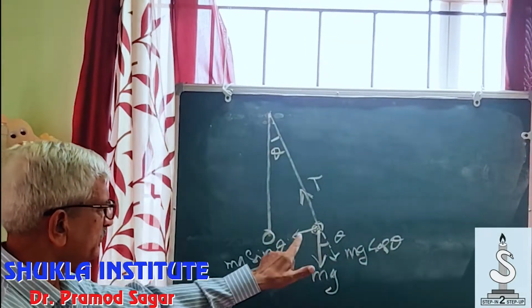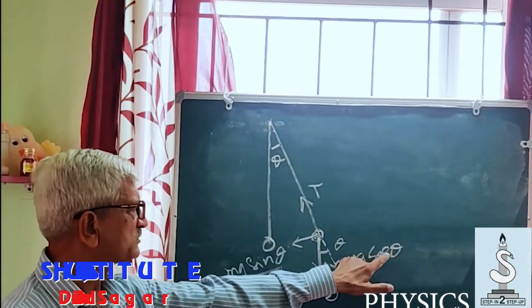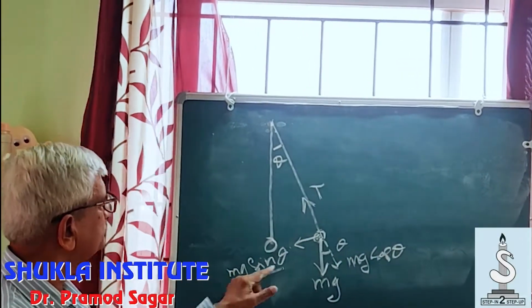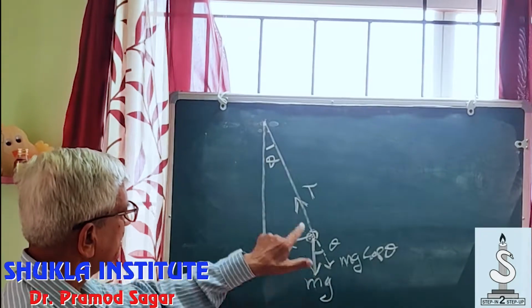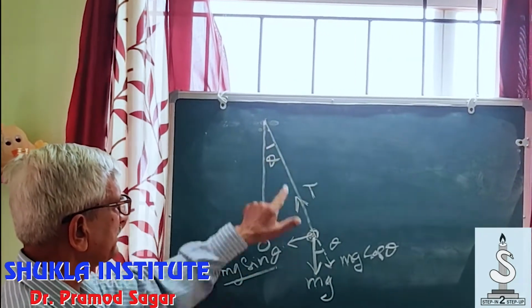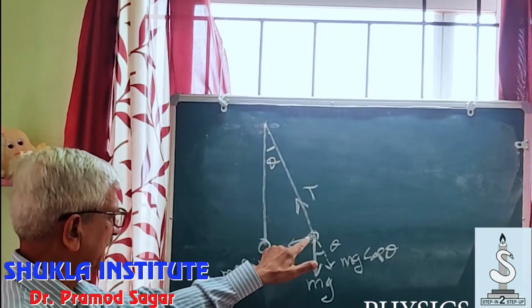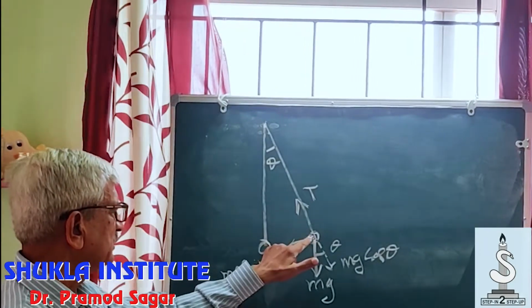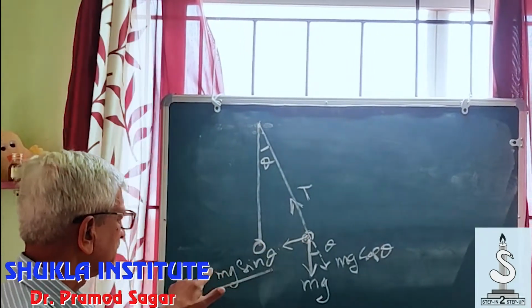It is being resolved in two components, mg cos theta and mg sin theta. Mg cos theta is balanced by the tension in the string, and the net force available is mg sin theta.